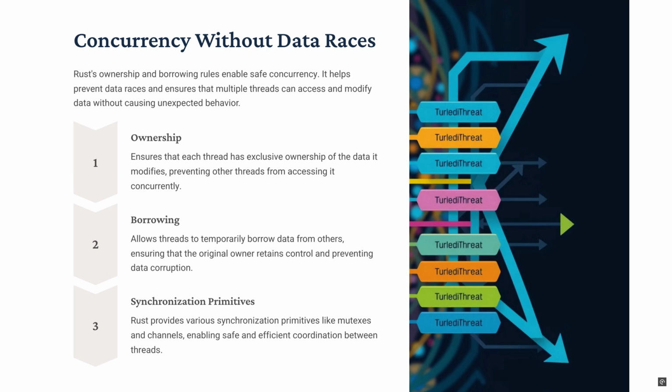Concurrency without data races. Rust's ownership and borrowing rules enable safe concurrency. It helps prevent data races and ensures that multiple threads can access and modify data without causing unexpected behavior. Ownership ensures that each thread has exclusive ownership of the data it modifies, preventing other threads from accessing it concurrently. Borrowing allows threads to temporarily borrow data from others, ensuring that the original owner retains control and preventing data corruption. Synchronization primitives. Rust provides various synchronization primitives like mutexes and channels, enabling safe and efficient coordination between threads.